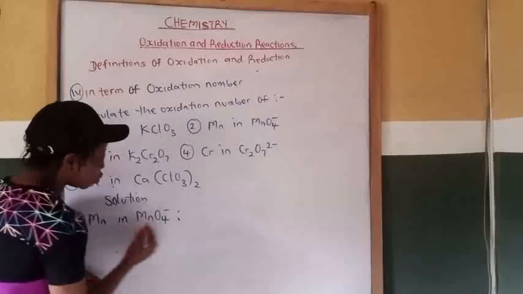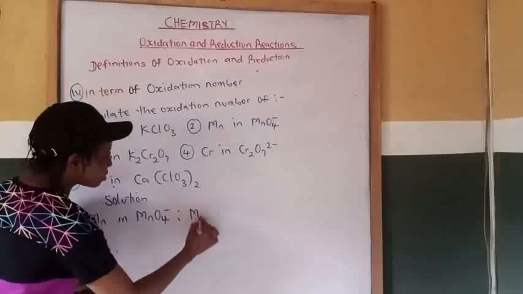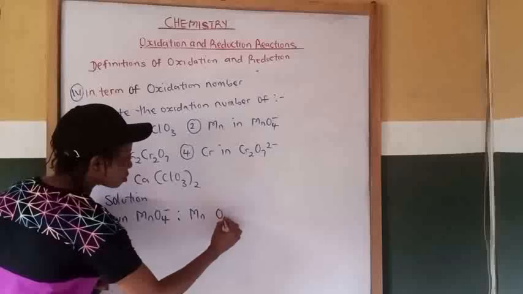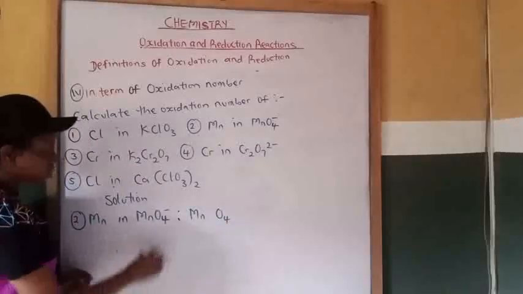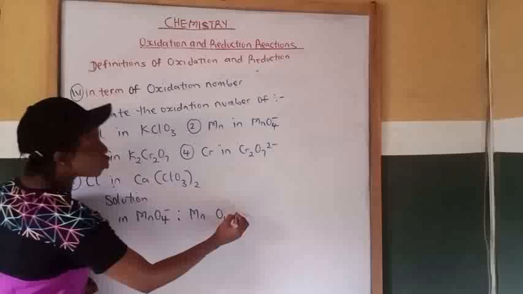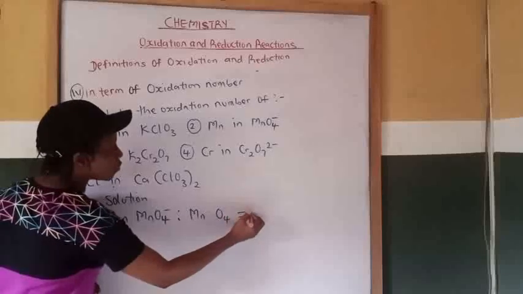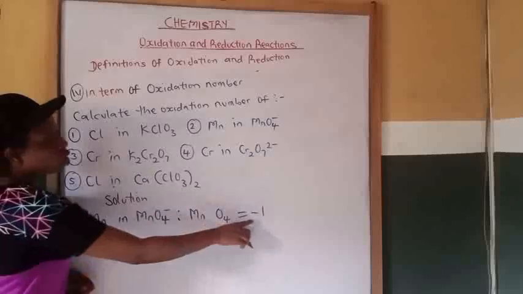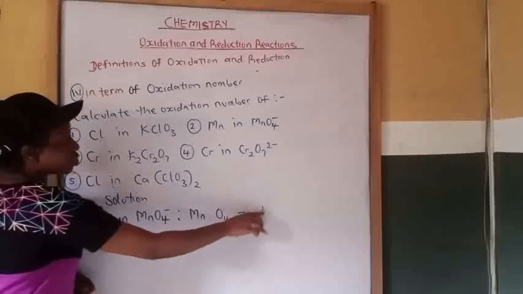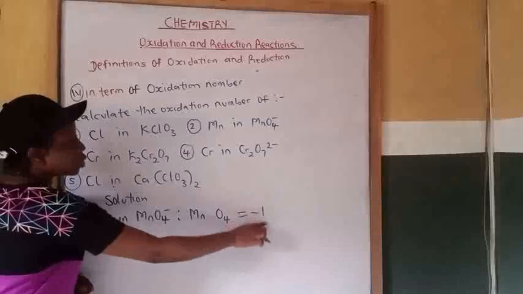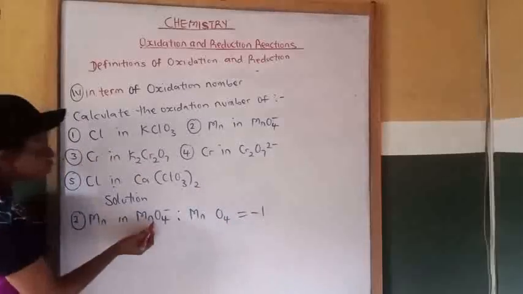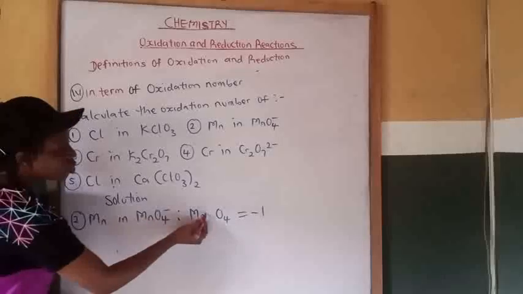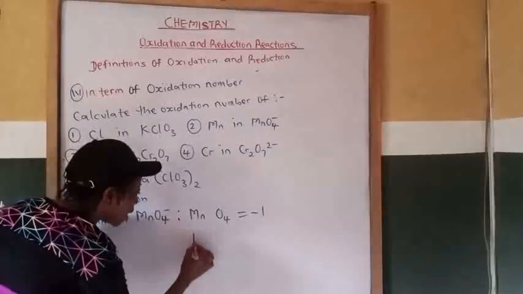From this side, we have 1 manganese, then we have 4 oxygen. Then the charge on it will come to the front of equal to -1. That is, this charge will come to the front of equal to -1. Minus means -1. Now, we are looking for the oxidation number of manganese, which is Mn. So Mn is our unknown.